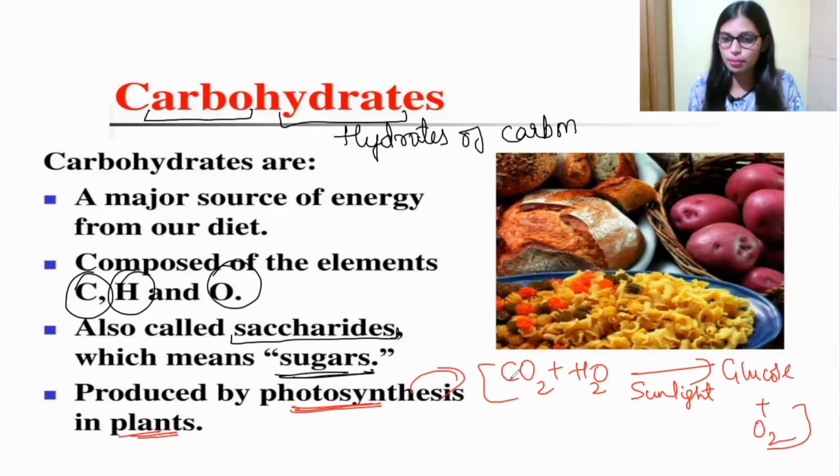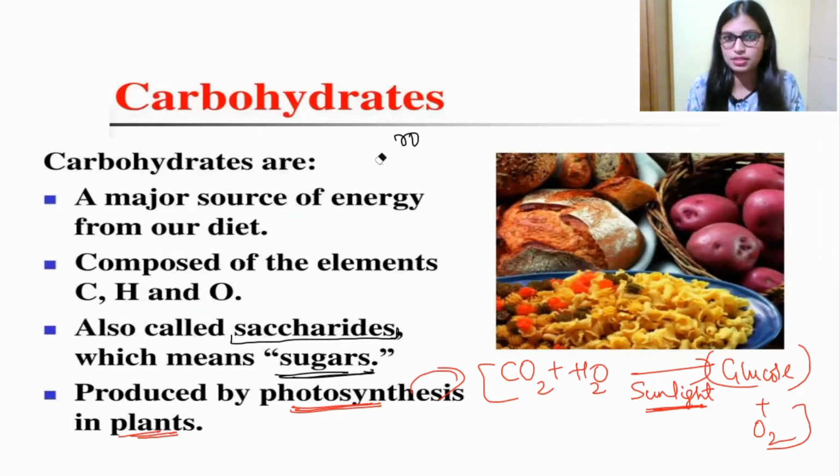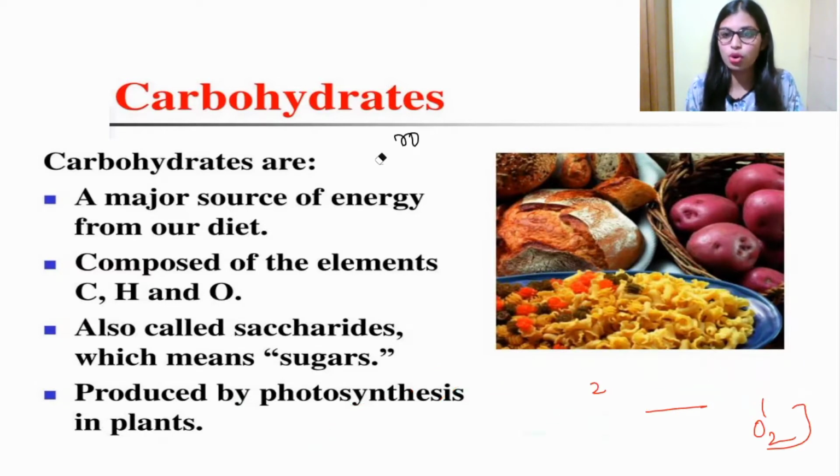In photosynthesis, by using carbon dioxide and water in the presence of sunlight, plants produce glucose and also oxygen. We require oxygen for respiration, and glucose as a food. We require carbohydrate as a food because it is a major source of energy which we take from the diet. That's why carbohydrate is produced by plants in photosynthesis. So this is some introduction about carbohydrates. Now let's move on to the next thing, that is classification.